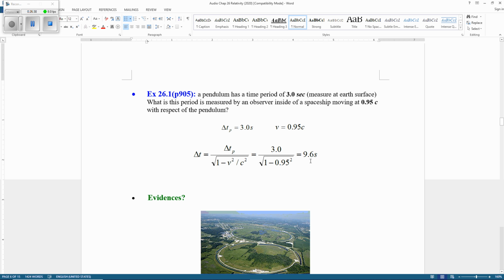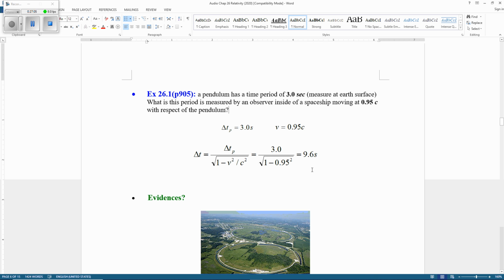So you find 9.6 seconds, if you keep 2 digits. The proper time, when you measure from the ground, equals 3 seconds. Now from the spaceship, you measure 9.6 seconds, about 3 times longer. This is an example.